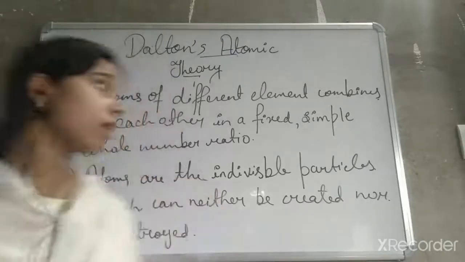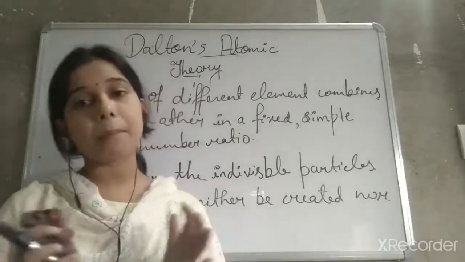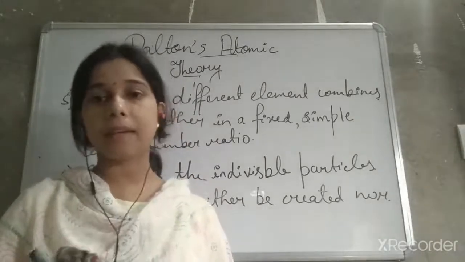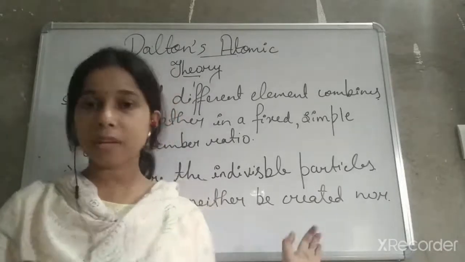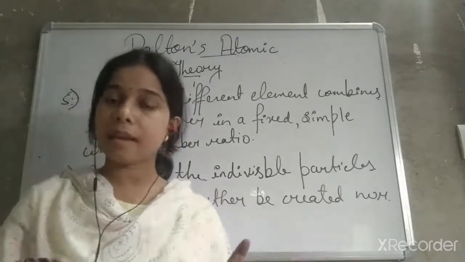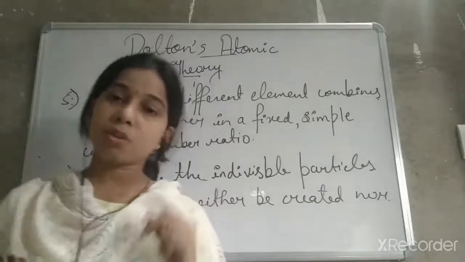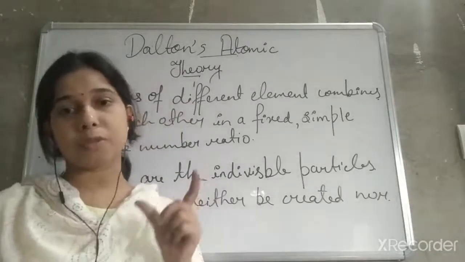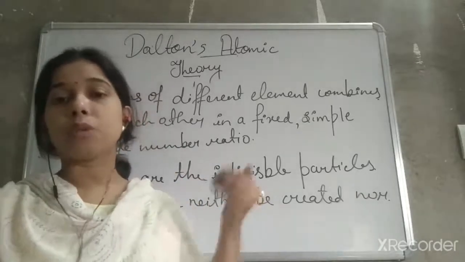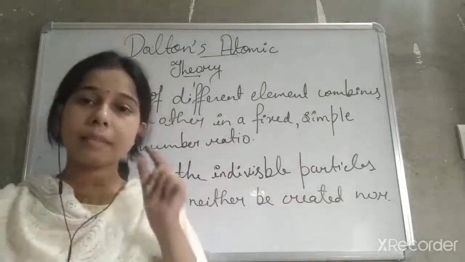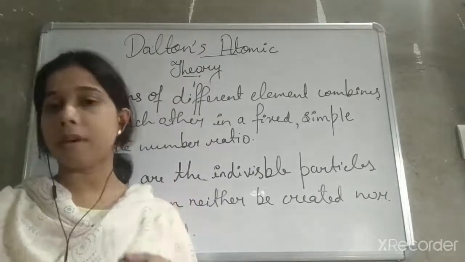Okay. Later on, he explained one more thing, that atoms of different elements, when they combine together, always combine in a fixed, simple whole number ratio with each other. Like in water, 2 atoms of hydrogen and 1 atom of oxygen, so the whole number ratio between them is 2:1. Like that, 1:2 or 2:3. These are very simple numbers, so we can say that they combine in a simple whole number ratio.